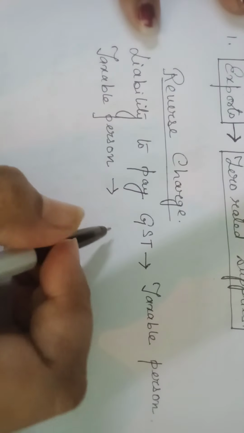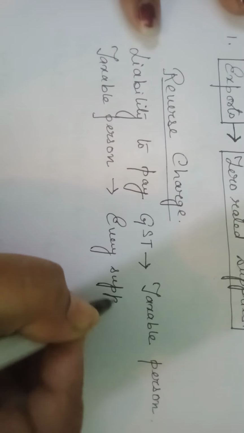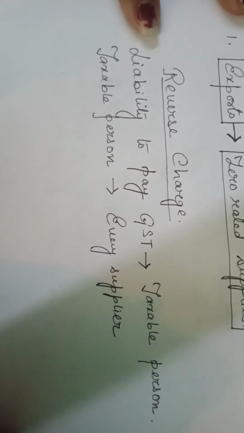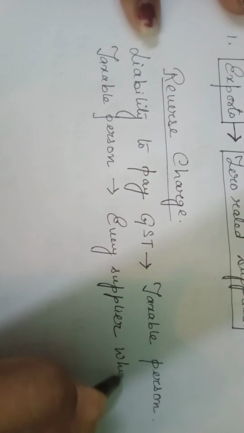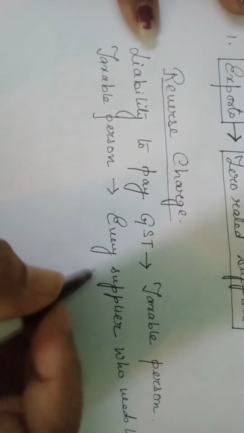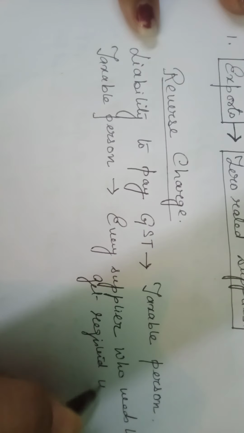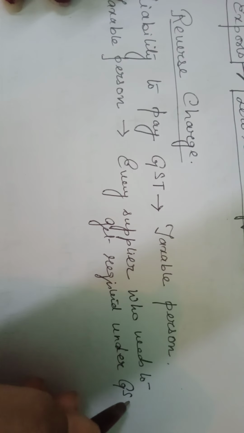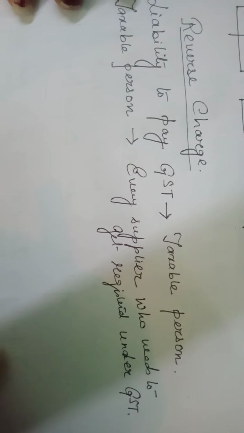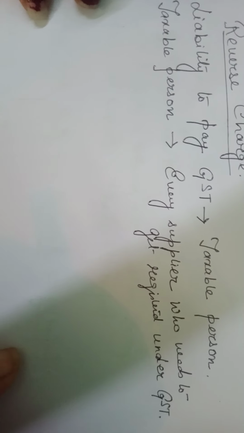Taxable person means every supplier who is required to get registered under GST. Every supplier who needs to get registered under GST.